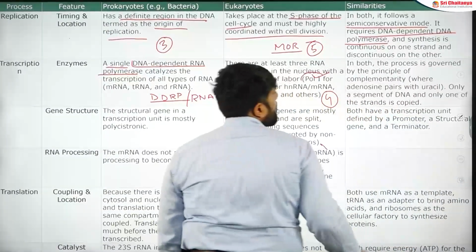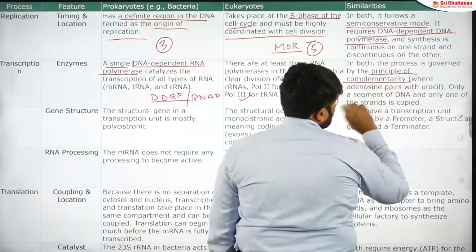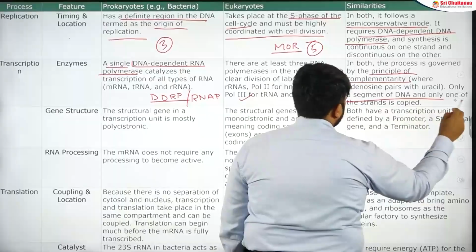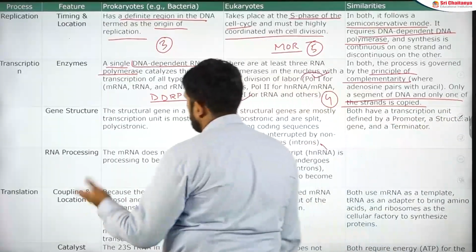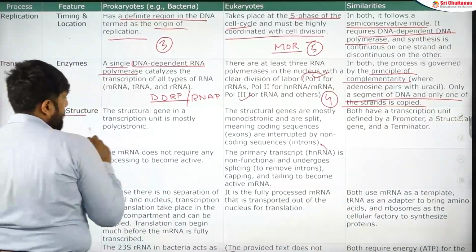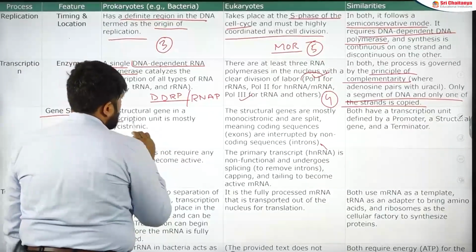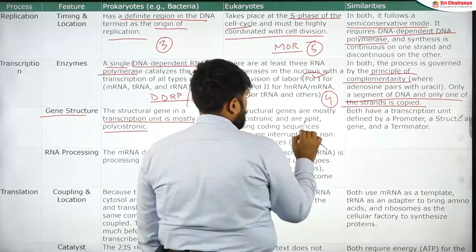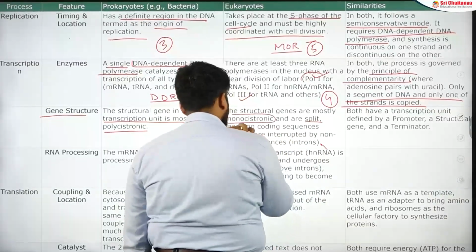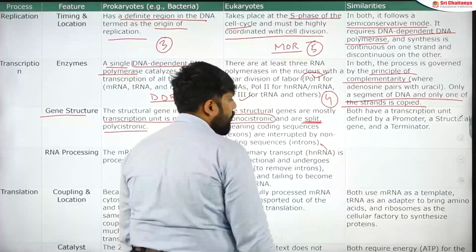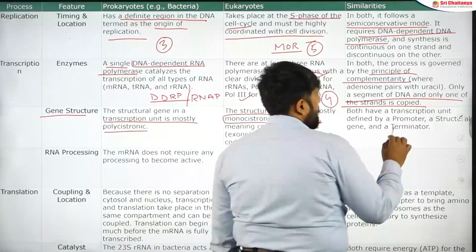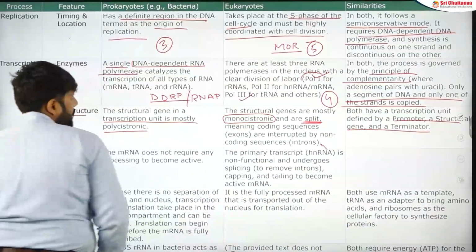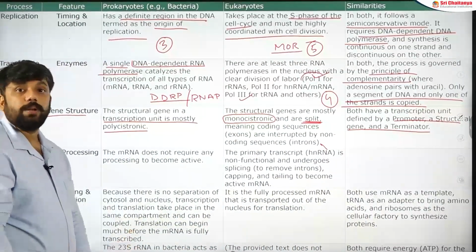Important question. Both the processes are governed by the principle of complementarity, also already given. Both have the adenosine and all that. In the segment of DNA, only one of these strands is copied. Both the things are similar. Now what is the gene structure here? Here the transcription unit is mostly polycistronic, important portion. Though when it comes to this, you have something called a split gene arrangement. They are monocistronic for the first, and the second one is split gene arrangement, that is already there. Both of them have promoter, structural gene and terminator, though there are other factors which might be there in eukaryotes. Eukaryotic transcription according to NCERT is a complex process.